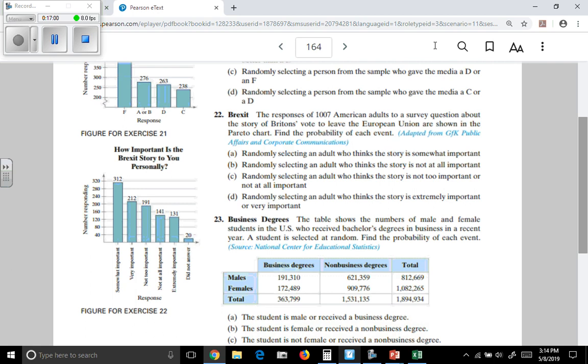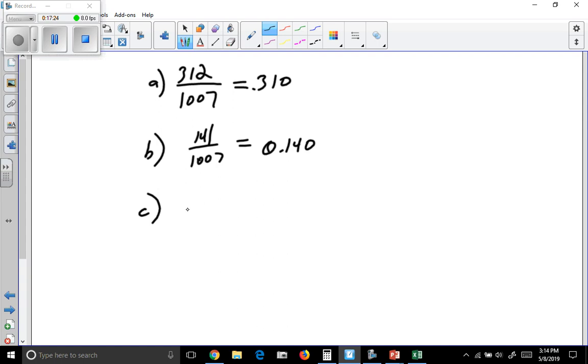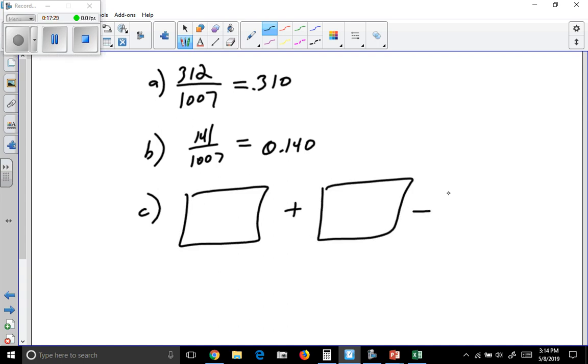All right, part C. What is the probability of randomly selecting an adult who thinks the story is not too important or not at all important? Remember, these are mutually exclusive. So if they fall in the not too important category, they're not in the not at all important category. So these have no overlap. So when we want to find their probabilities, we just take one of their probabilities plus the other one, because the part that we would normally subtract, it's impossible to be in both categories.